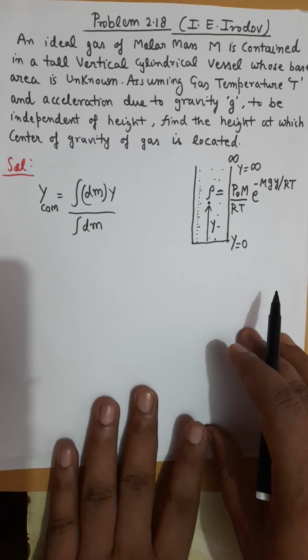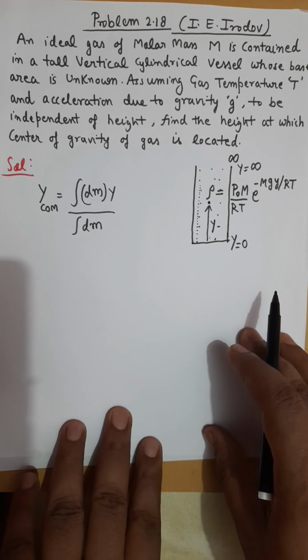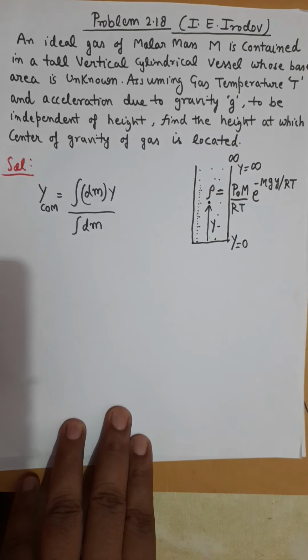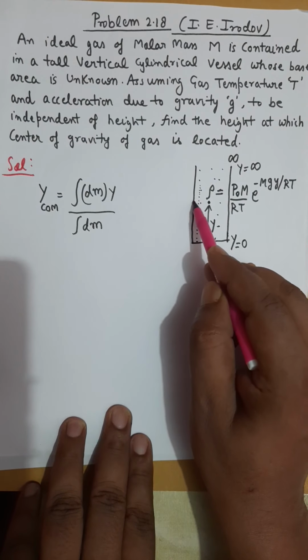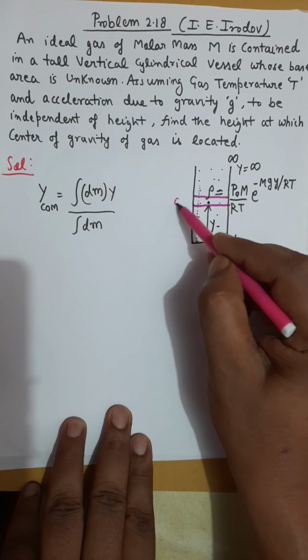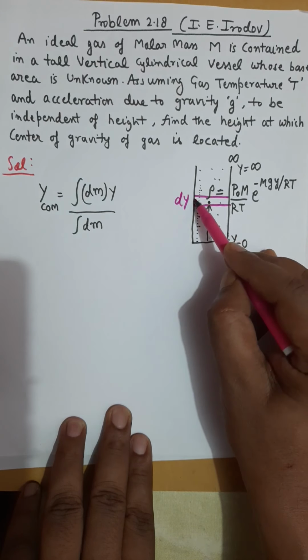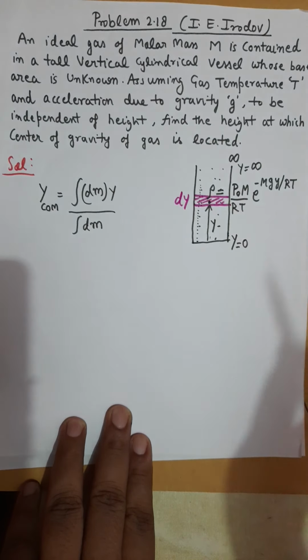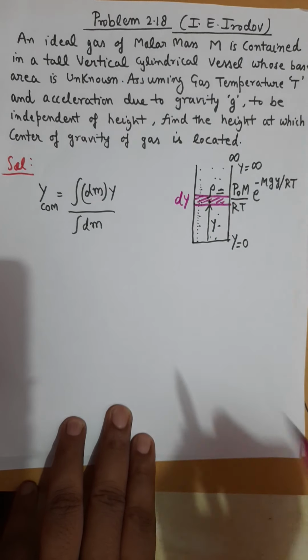Right. This is the way to find the center of mass for distributed masses, where dm is called the differential part of the distributed mass. This concept is discussed in chapter 4, which is center of mass and conservation of momentum. So the differential part in this case will be again a layer of dy width. This is our differential part, similar to the previous question.